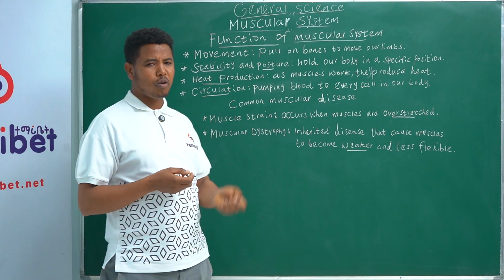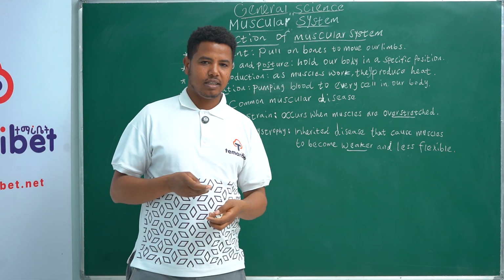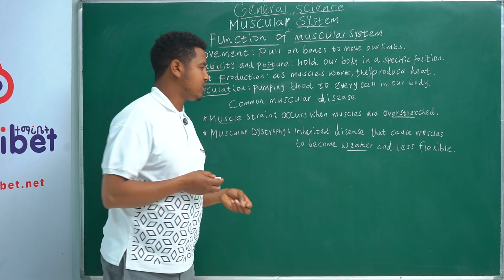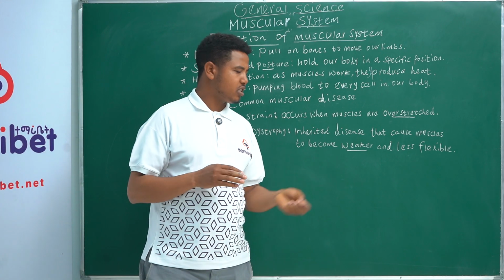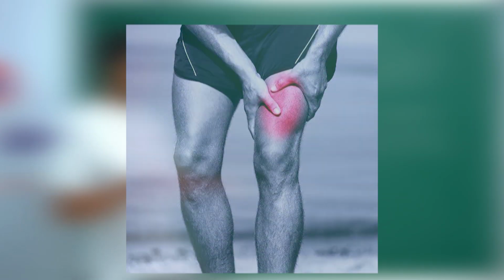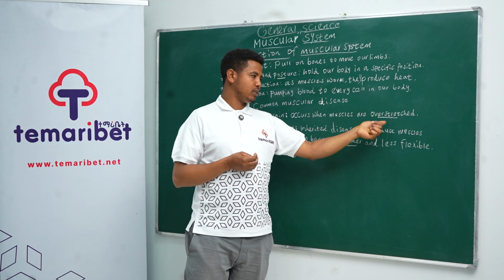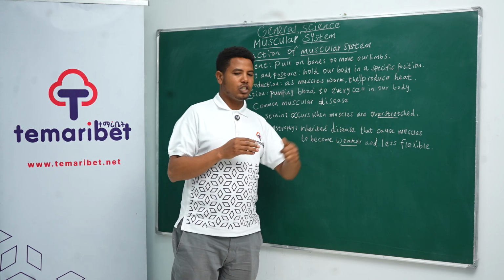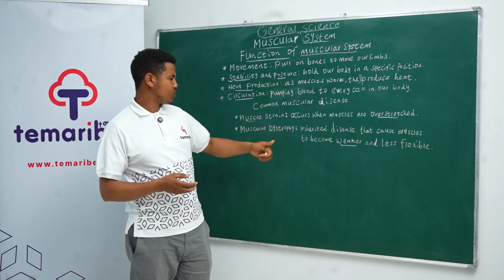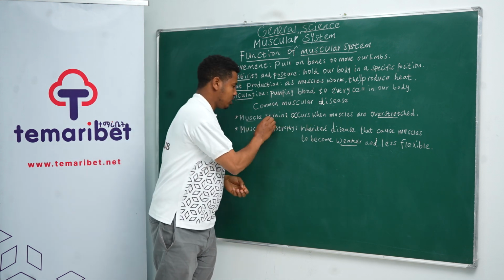Now let's come to the common muscular diseases that occur due to different factors. The first one is muscle strain. This occurs when muscles are overstretched, especially when we do exercise like lifting heavy objects, especially bodybuilders when they exercise. If overstretching of the muscle happens, we call this muscle strain. Like the hamstring, even football players also get it when they play the game. So this is what we call muscle strain.